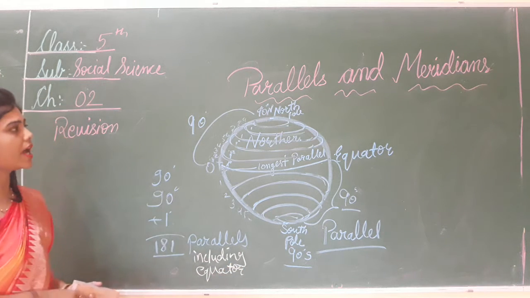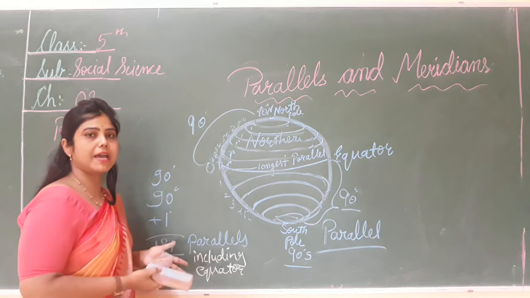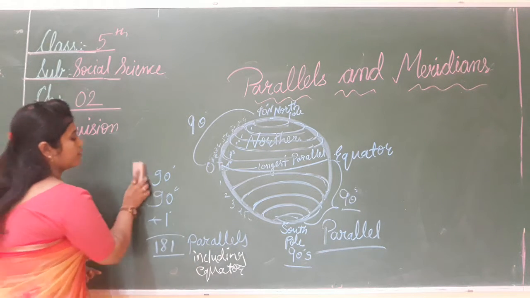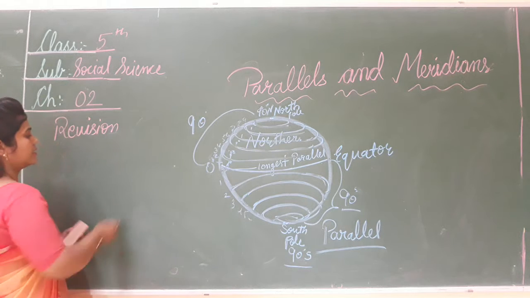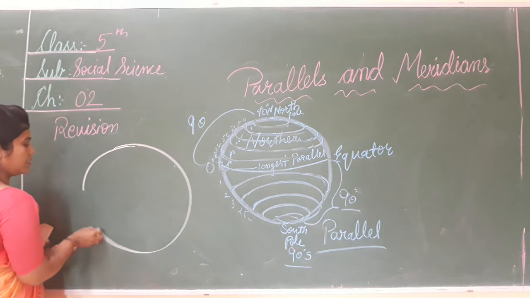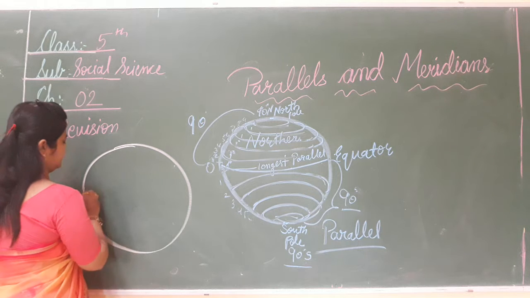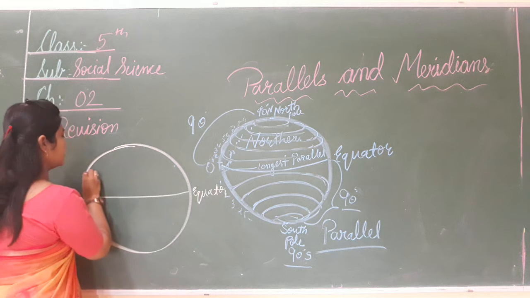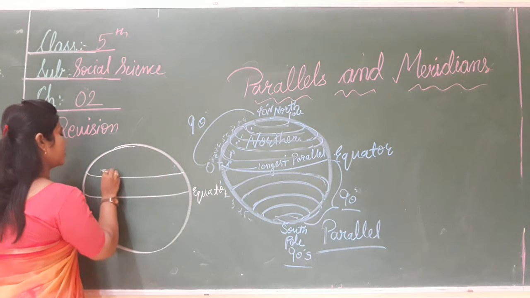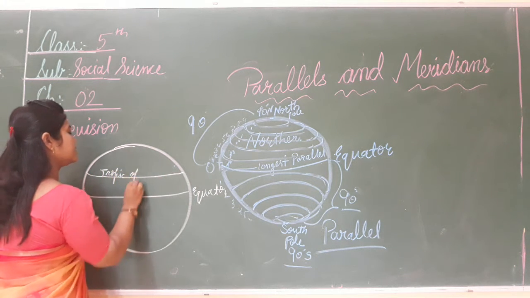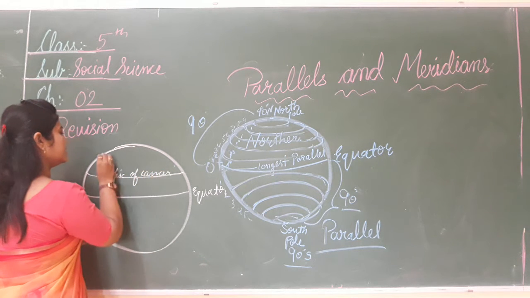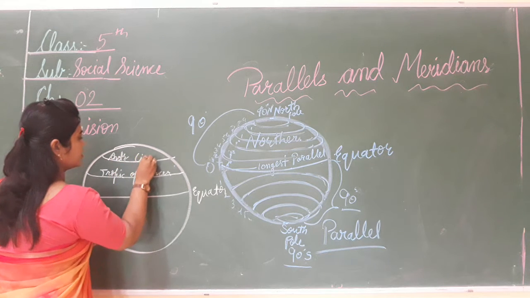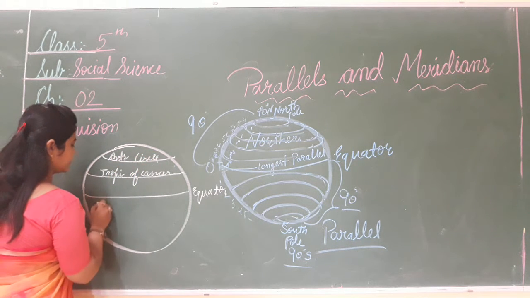Okay? Now there are some important parallels. Which ones? The Tropic of Cancer, the Tropic of Capricorn. See, this is the equator, and this one is the Tropic of Cancer. This is the Arctic Circle, and this is the equator.